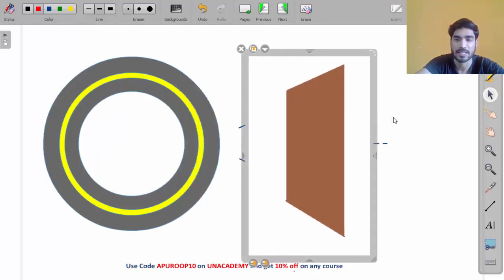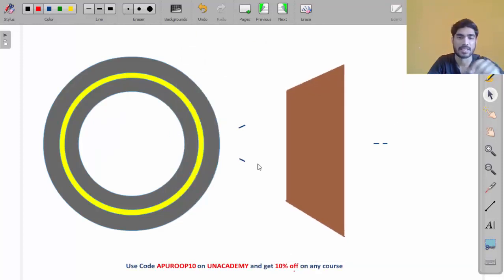Okay, so let's consider a cone clutch. This is the friction lining. This is the front view and this is the side view, my friend. From front it will look like this, and from side it will look conical like this.